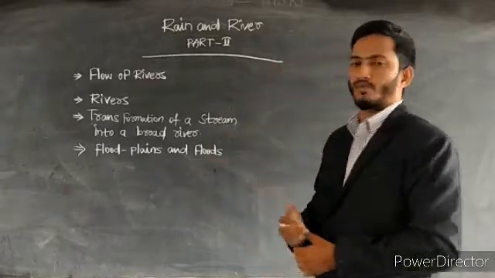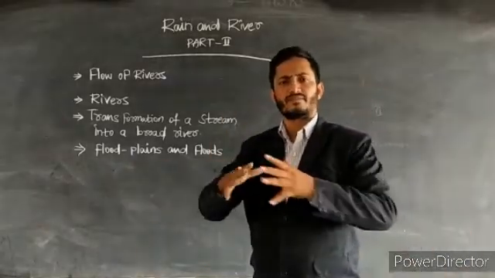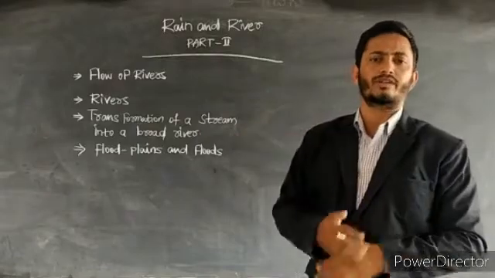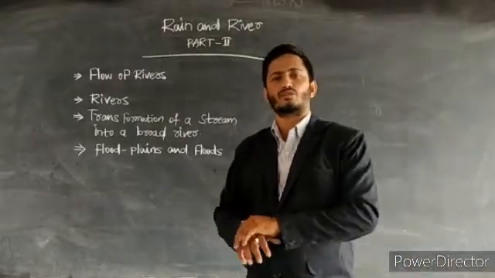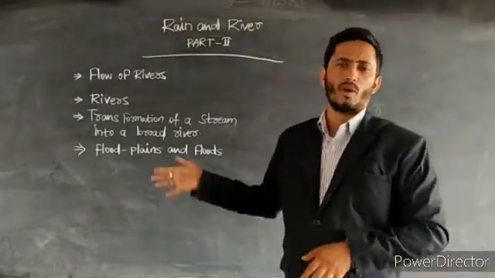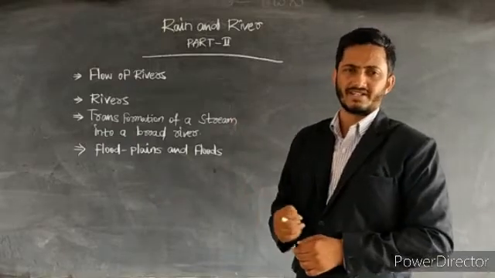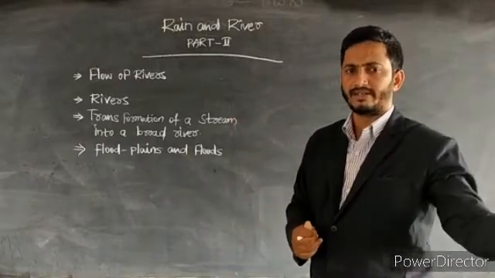The flow of rivers: how we can find the different types of streams. After the rains fall on the surface of the earth, the water passes through the drainages and joins into a tank.